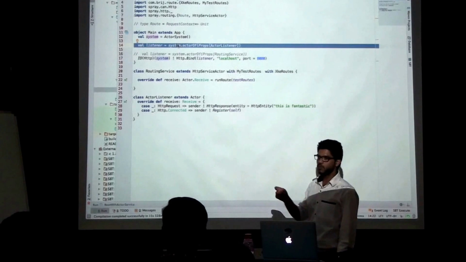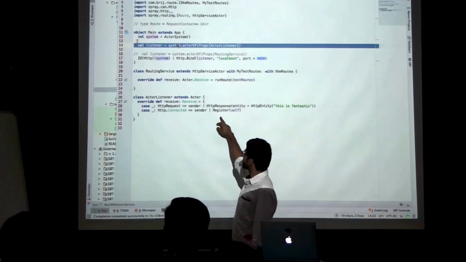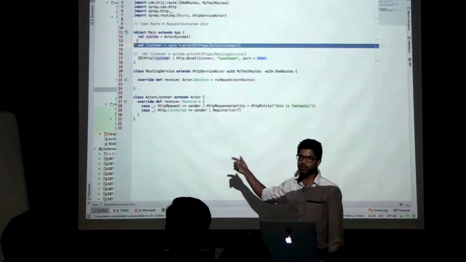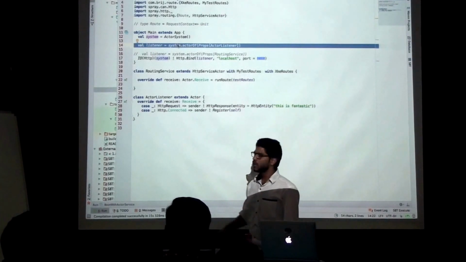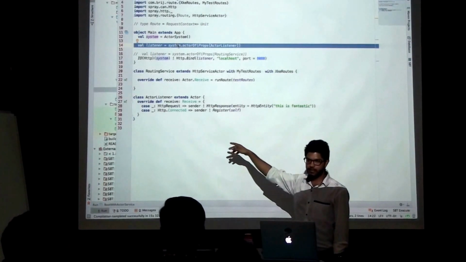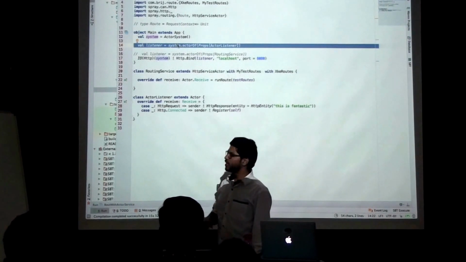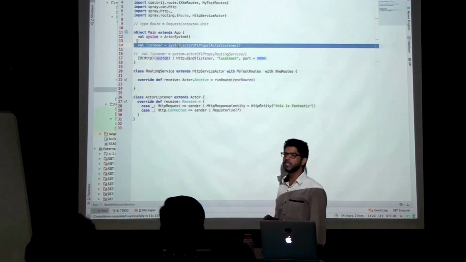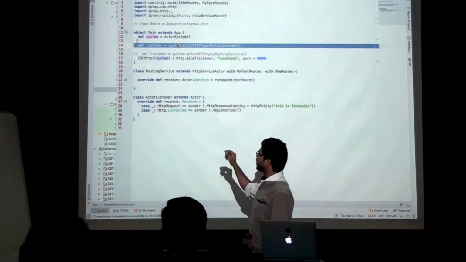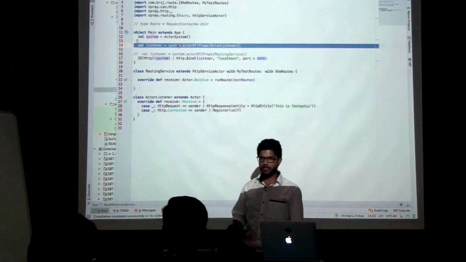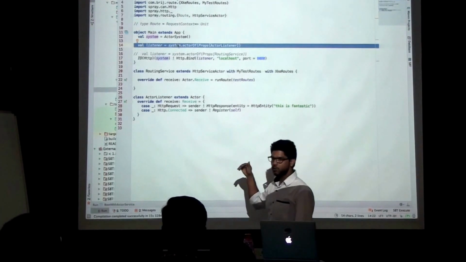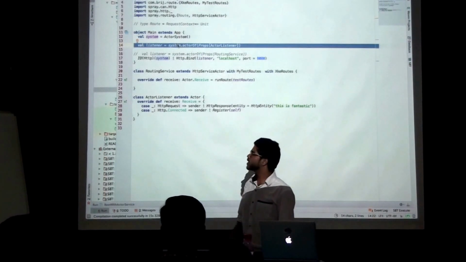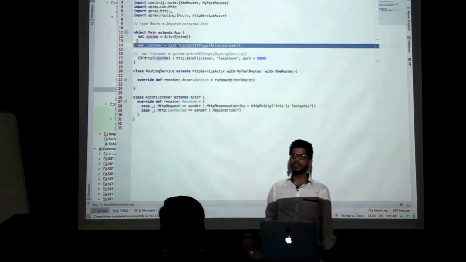So within the request timeout period, this actor has to send back a response that yes, I am ready to register myself, or maybe here instead of self, you can create another actor which will be responsible for handling the request. Now, when it sends the register message to the HTTP server connection actor, then the request will arrive at this place. Here, Spray is based on the Spray HTTP model, so we have the HTTP request object. The HTTP server connection actor will send the HTTP request to this endpoint, this actor, and then you can handle that request, and finally you can send the HTTP response back to the HTTP server connection.